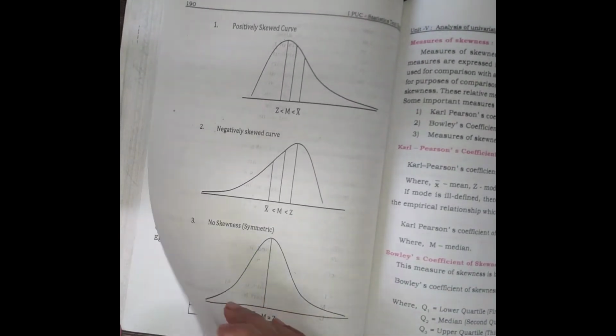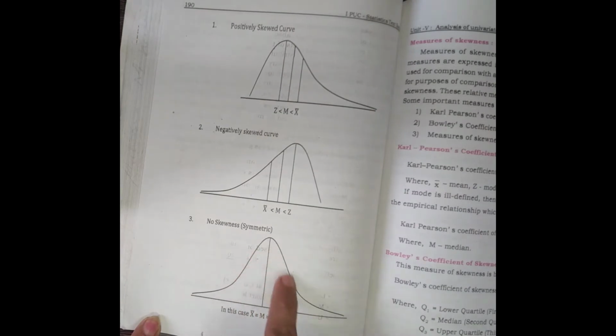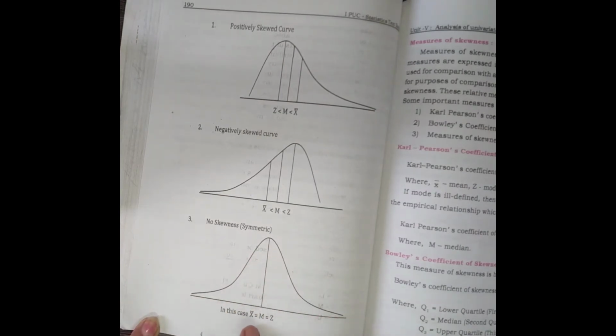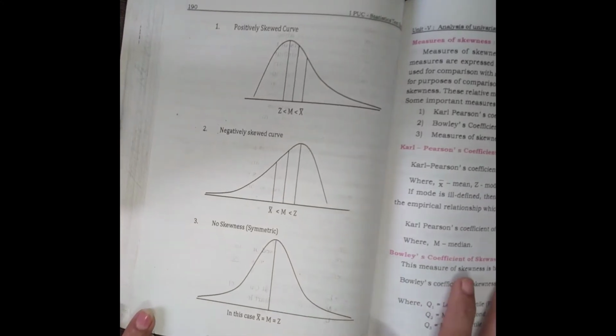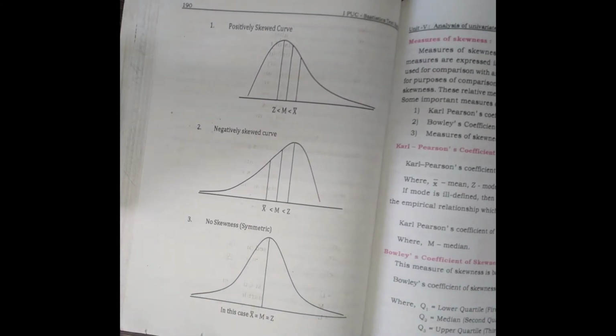We already learnt the properties of a symmetric distribution: it is a normal curve with no skewness, where mean is equal to median is equal to mode. Just observe these diagrams: positively skewed, negatively skewed and non-skewed.